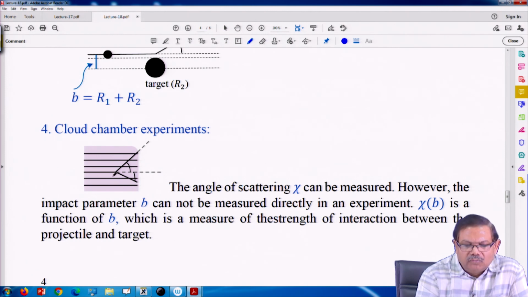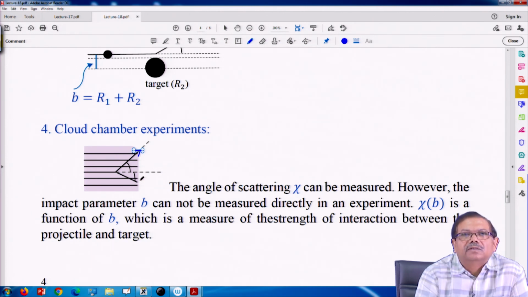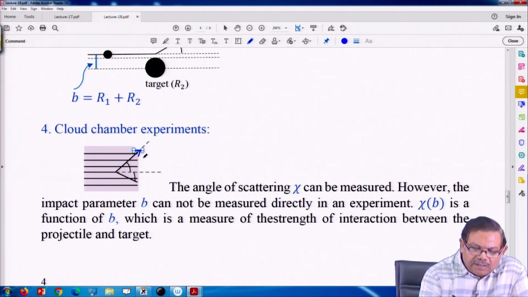So, they went more or less in a straight line, but a few of them are scattered. Like one here it is shown, this is scattered. And in the other direction is the electron that was knocked off, the recoiling electron. So, from here one can guess what would be the angle of scattering.